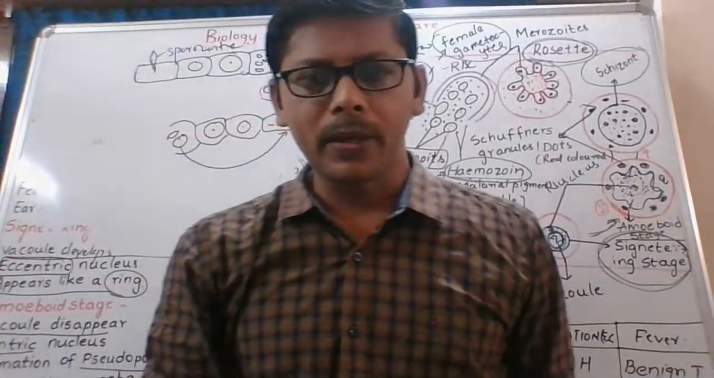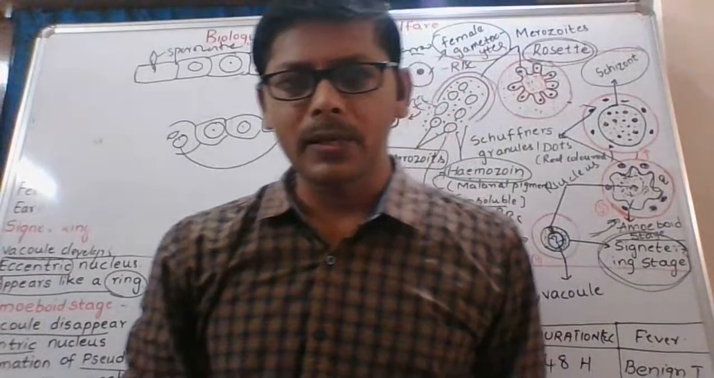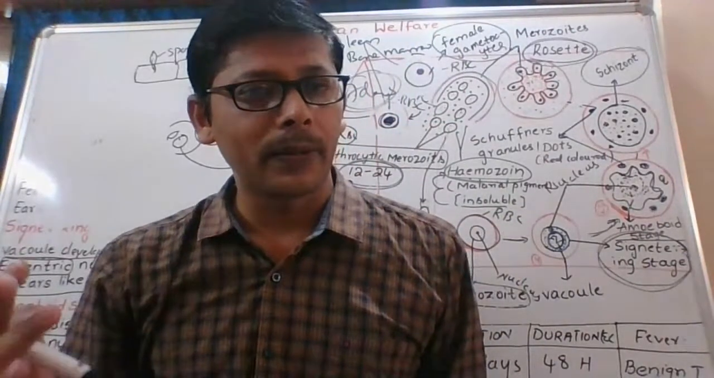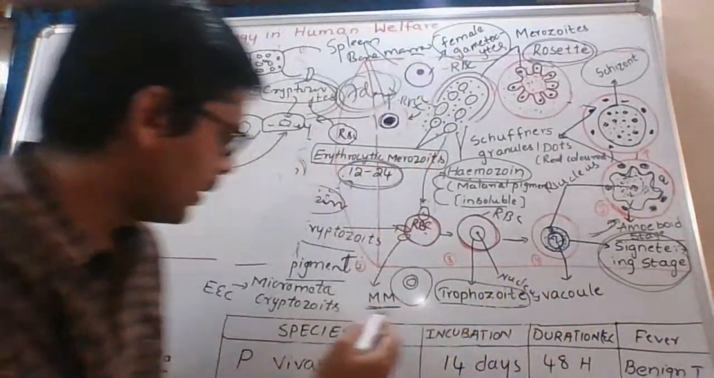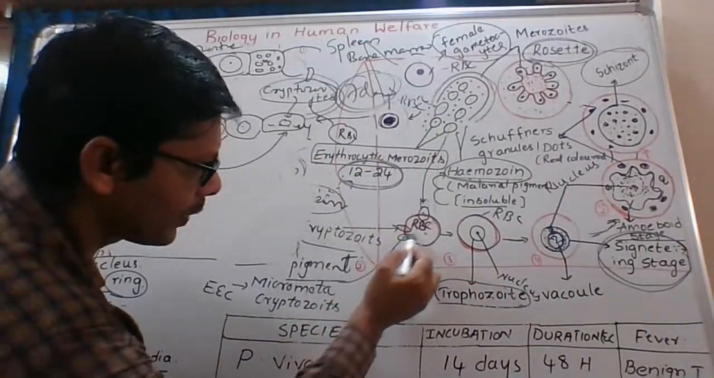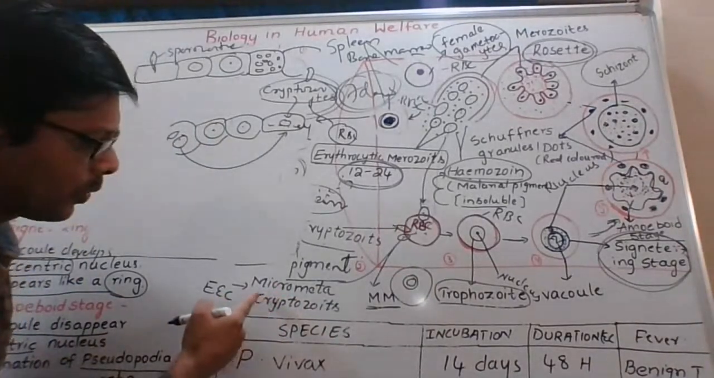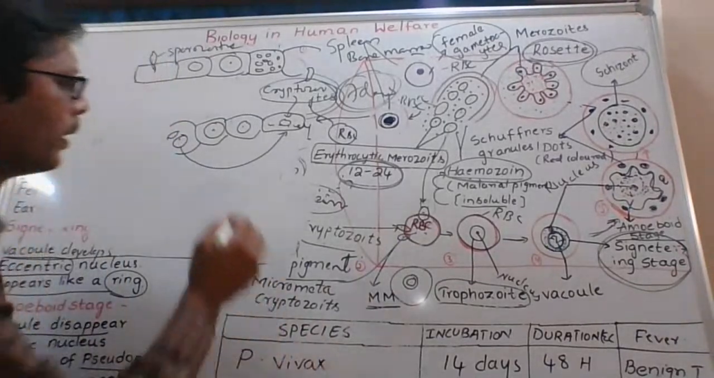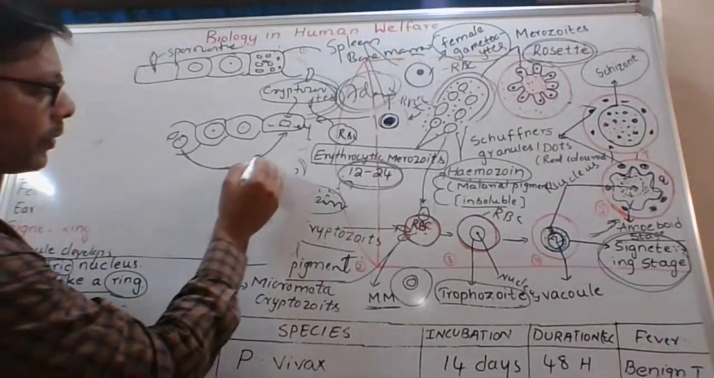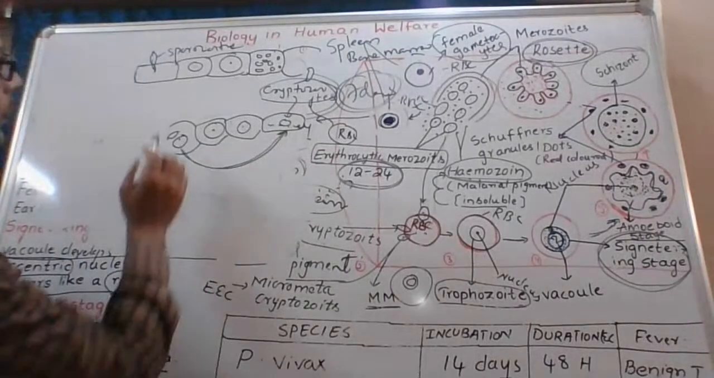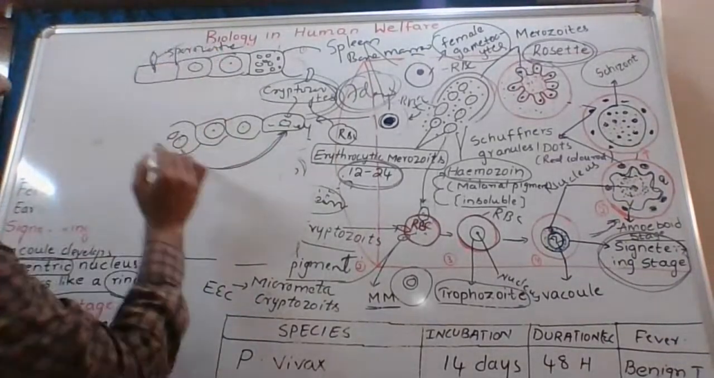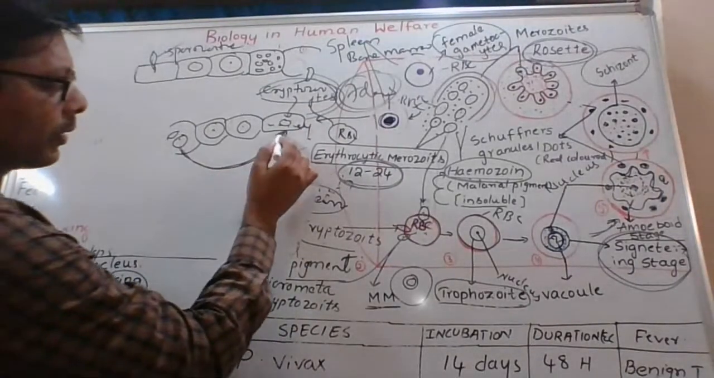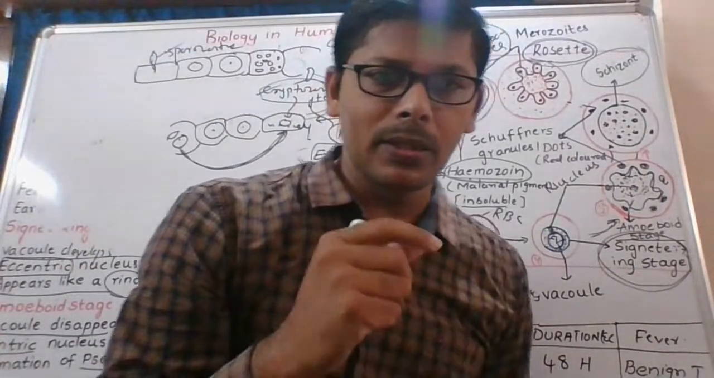Micrometacryptozoites attack the RBC. Macro also attack, the liver cell again. Here these macrometacryptozoites are again attacking liver cells. Here sporozoite is attacking liver cell, cryptozoite is attacking liver cell, and macrometacryptozoite is also attacking liver cell. The answer is this one.